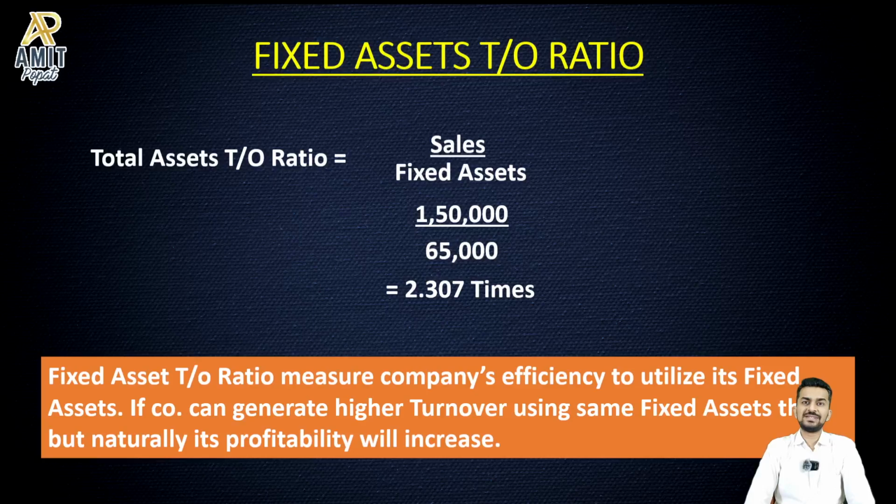Reason number one why fixed asset turnover ratio can be deceptive is if the company has rented the majority of the assets. If a company is working on rented properties, then the amount of fixed assets appearing in the balance sheet will be very, very less, as in our case as well. We have rented the shop; the 65,000 appearing in this ratio as well as in the balance sheet is just the furniture. But in Ahmedabad, if you want to buy a shop, it will cost you minimum 60, 70 lakh depending upon which area you are buying.